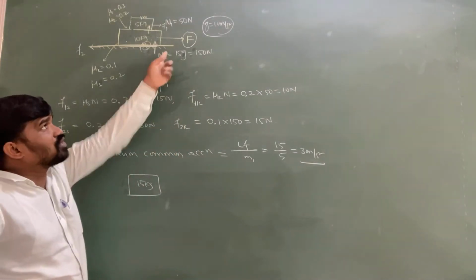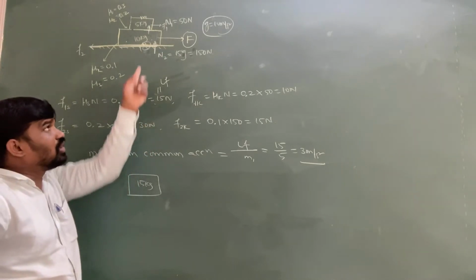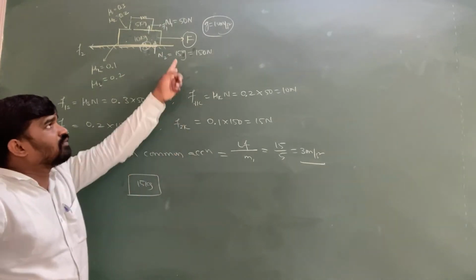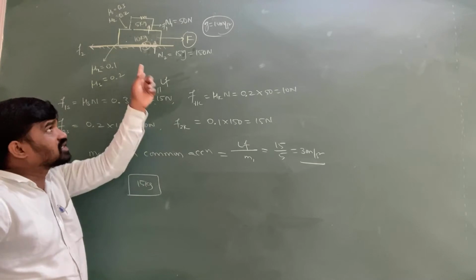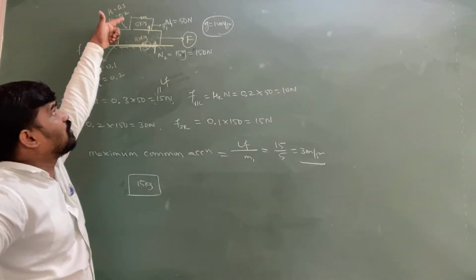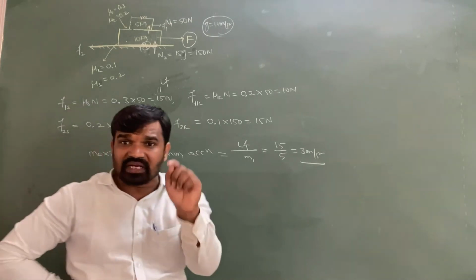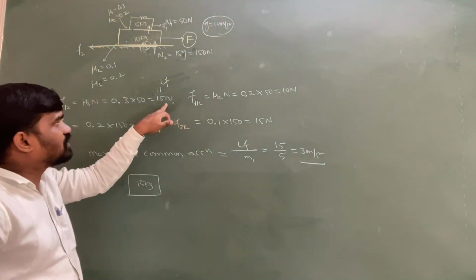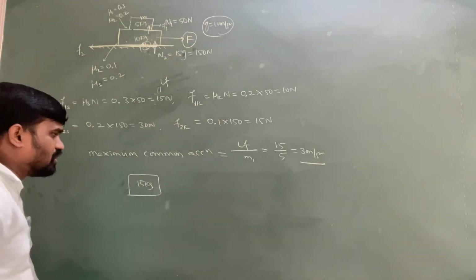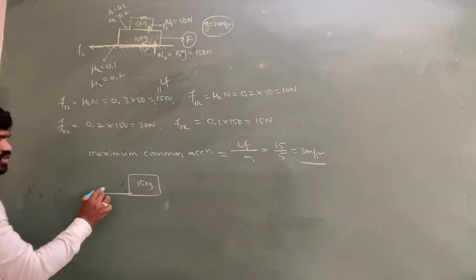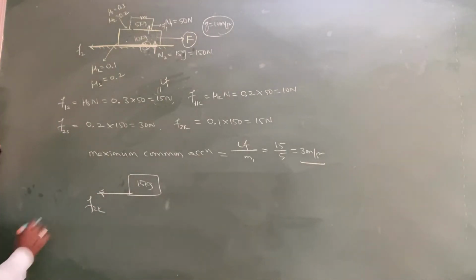If the applied force is greater than 30 Newtons, only then can the system accelerate. If the applied force is less than 30 Newtons, the system will not accelerate, so the force acting on the upper block becomes zero, because static friction can have zero value. Maximum static friction is 15, and the minimum value is zero. So here we are supposed to take F2k, not F2s. F2k value is 15 Newtons.